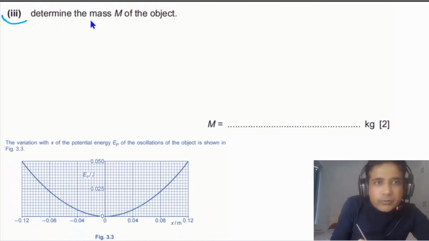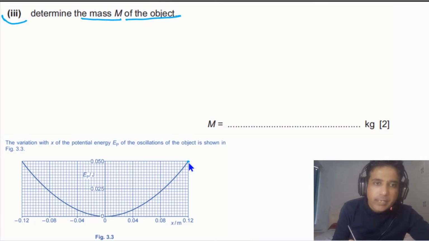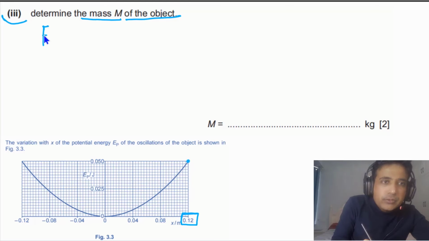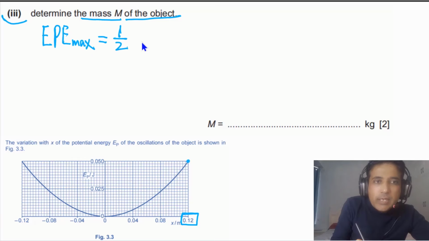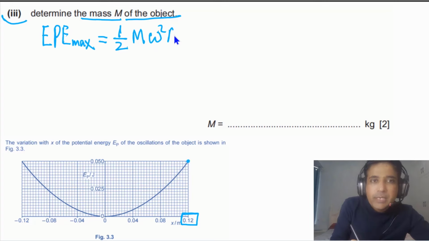For our third part, we need to determine the mass capital M of the object. We can find the maximum value of the potential energy from this figure, and we also have the value of the amplitude, the maximum displacement. So in this case the maximum potential energy, or EPE maximum, is equal to the total energy of this spring mass system. And this is equal to 1/2 M, the mass of the object hanging from the spring, times omega squared times amplitude squared.